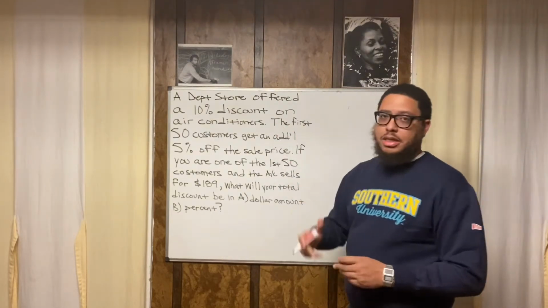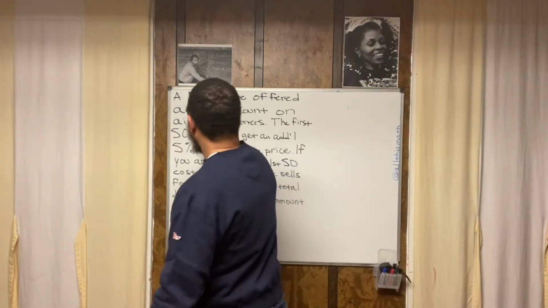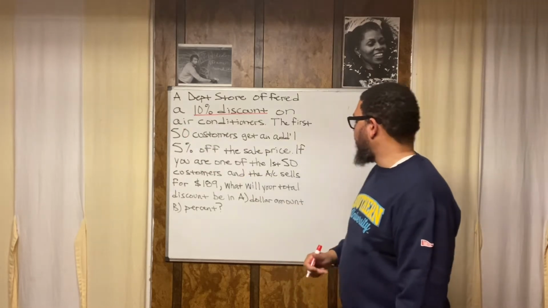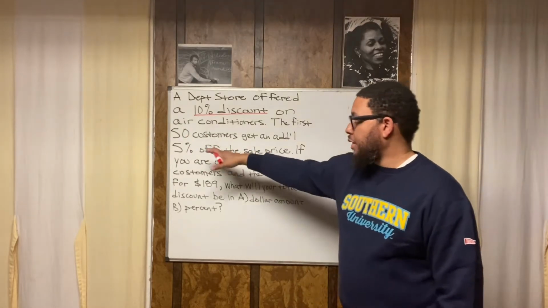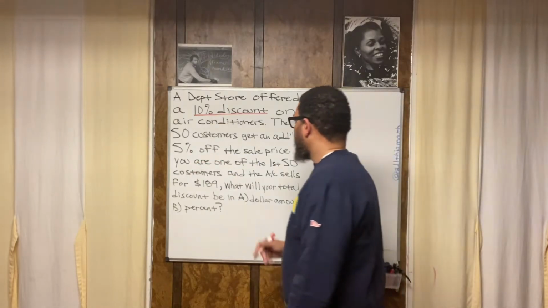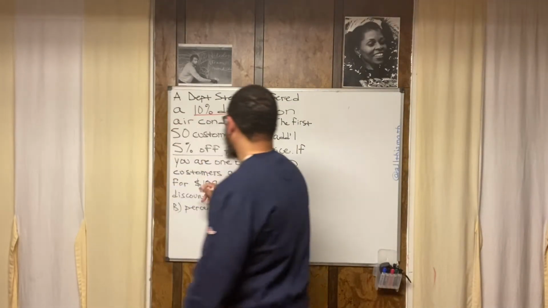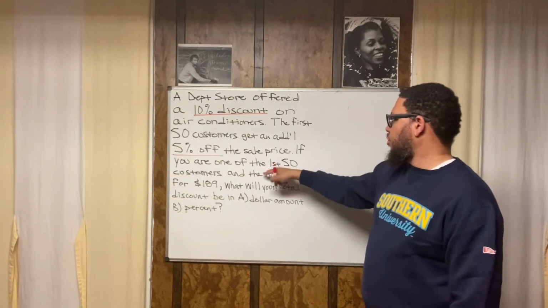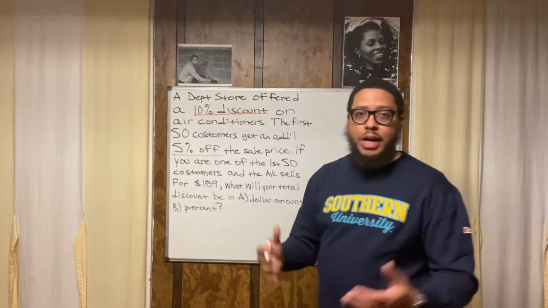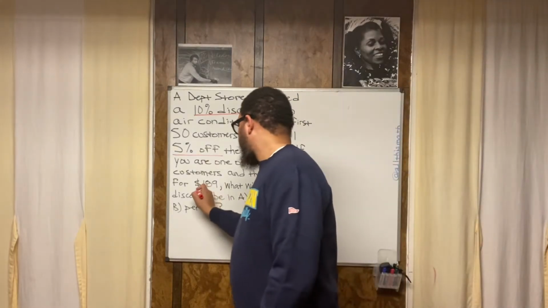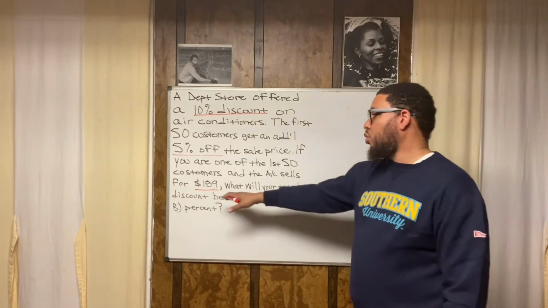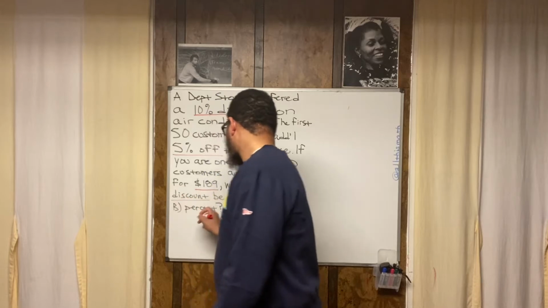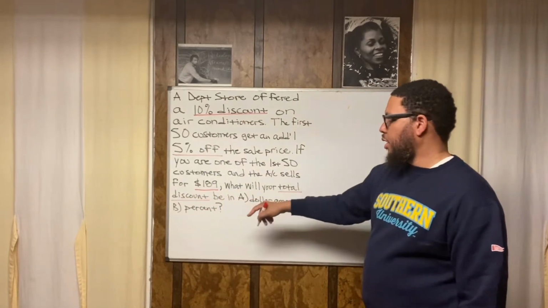So 10% discount, that's important. We're going to use that. First 50 customers, that 50 doesn't really matter. We need to know they get a 5% discount, another discount on top of that, 5% off the sale price, not the original price. This says of the sale price. If you're one of the first 50 customers and the AC sells for $189, that's the original price, what we started with. What will your total discount be? Total discount, that's what we're looking for, in a dollar amount and in percent.